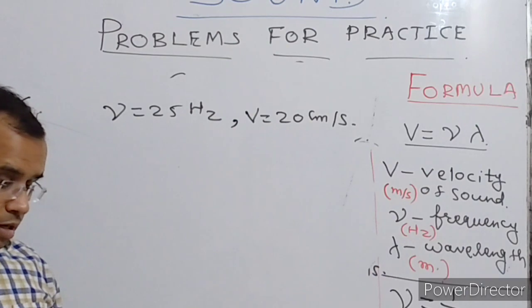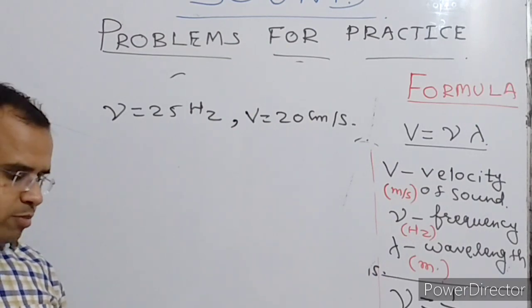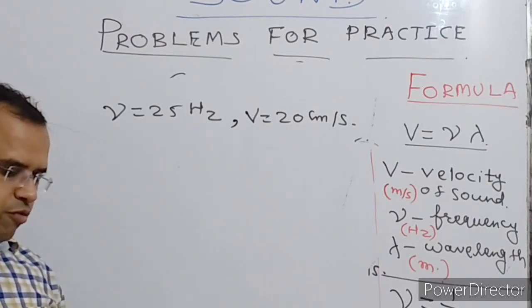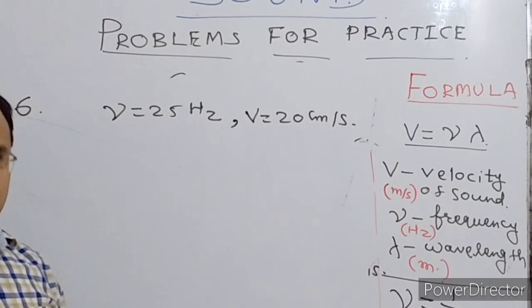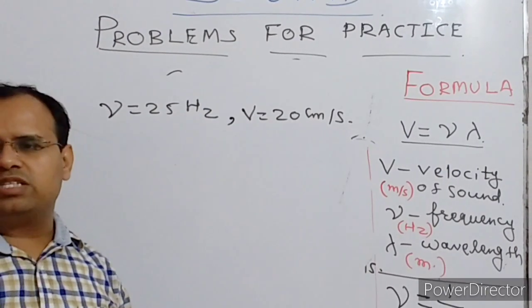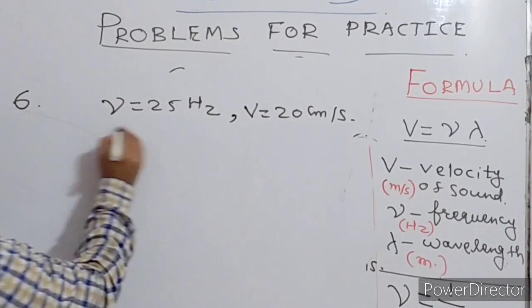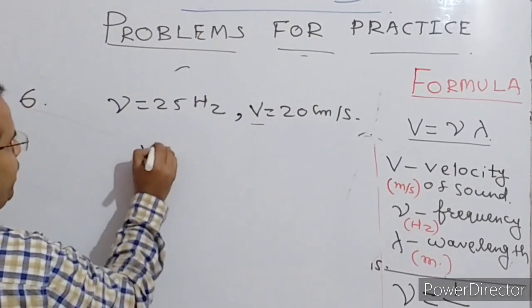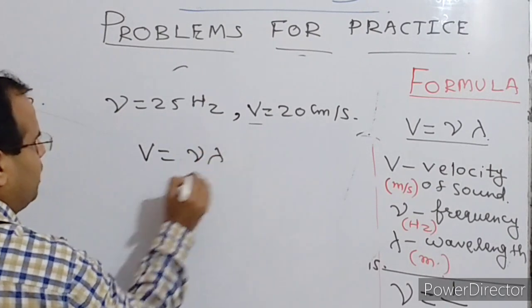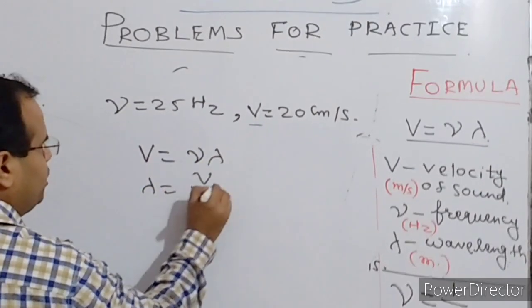Next is find the separation between consecutive positions of maximum compressions. Consecutive positions of maximum compressions is nothing but again the wavelength. So v is given, nu is given, wavelength you have to find. v is equal to nu lambda. Lambda equals v by nu.